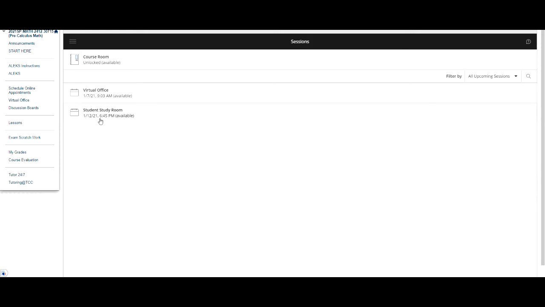You will see another room here called the Student Study Room. This is if you and some of your classmates collaborate and decide to join a session to study together. I have made everyone in the study room to be a presenter, which means you have access to a whiteboard and other technology to help you study.